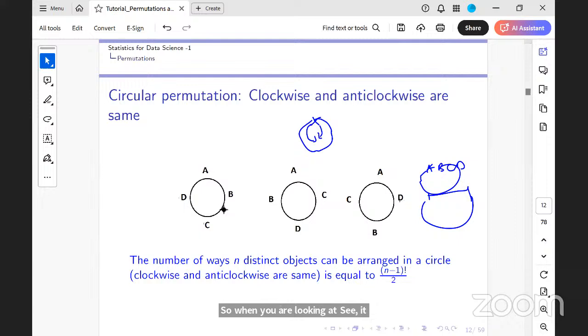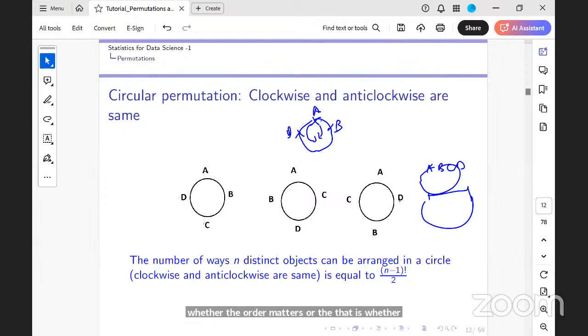But in certain situations, you want a particular arrangement. That is, I want B to be to the right of A and not on the left. In that case, this is different from this. It depends on the context of the problem, whether the order matters, that is, whether clockwise and anti-clockwise are the same or different. Is that clear? Yes.